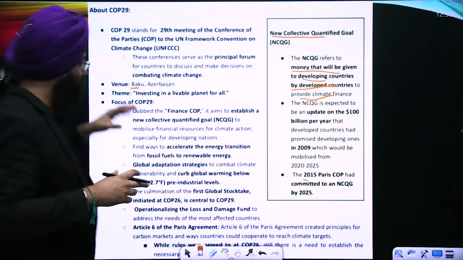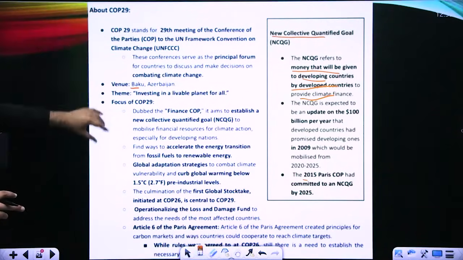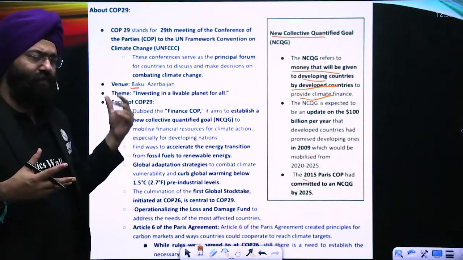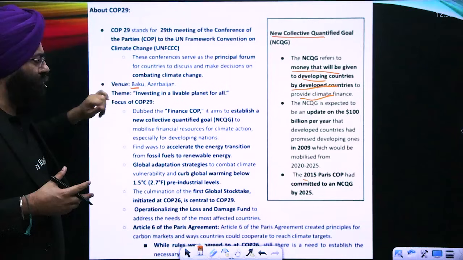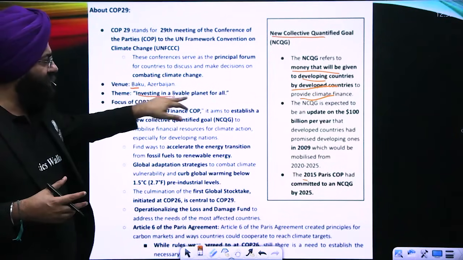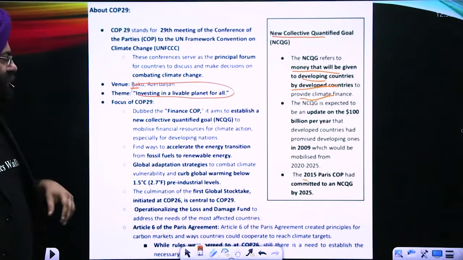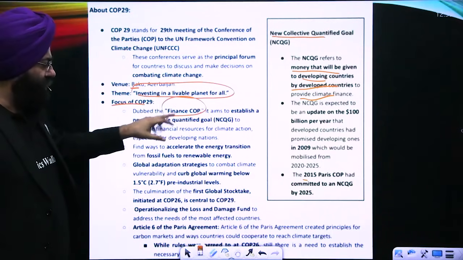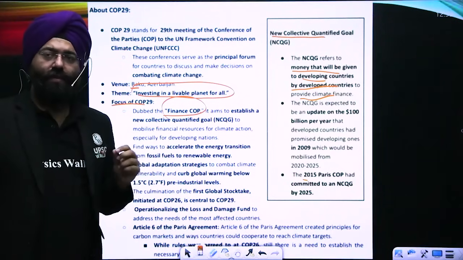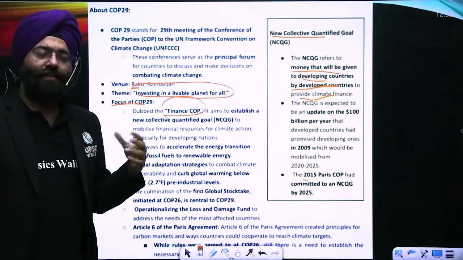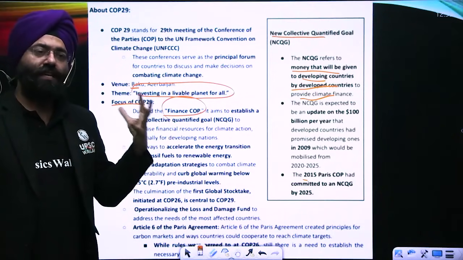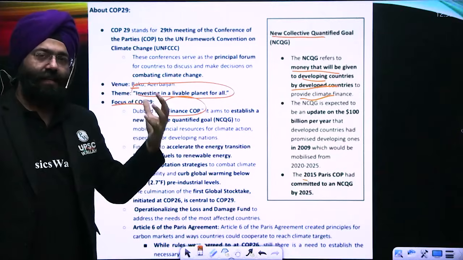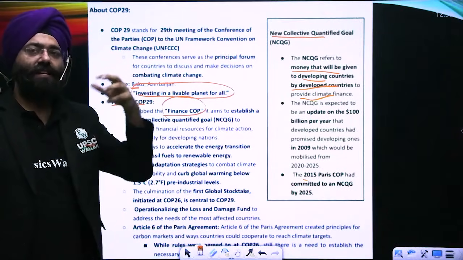So that is why we realize that this is very important. Though we had done it in the previous editorials also, we'll be revising it in this case because the topic was here: Investing in a livable planet for all. The focus of COP 29 again was finance. This is again very simple. This is known as the finance COP, the finance Conference of the Parties, because we had to decide what finances the developed countries would be giving the developing nations.